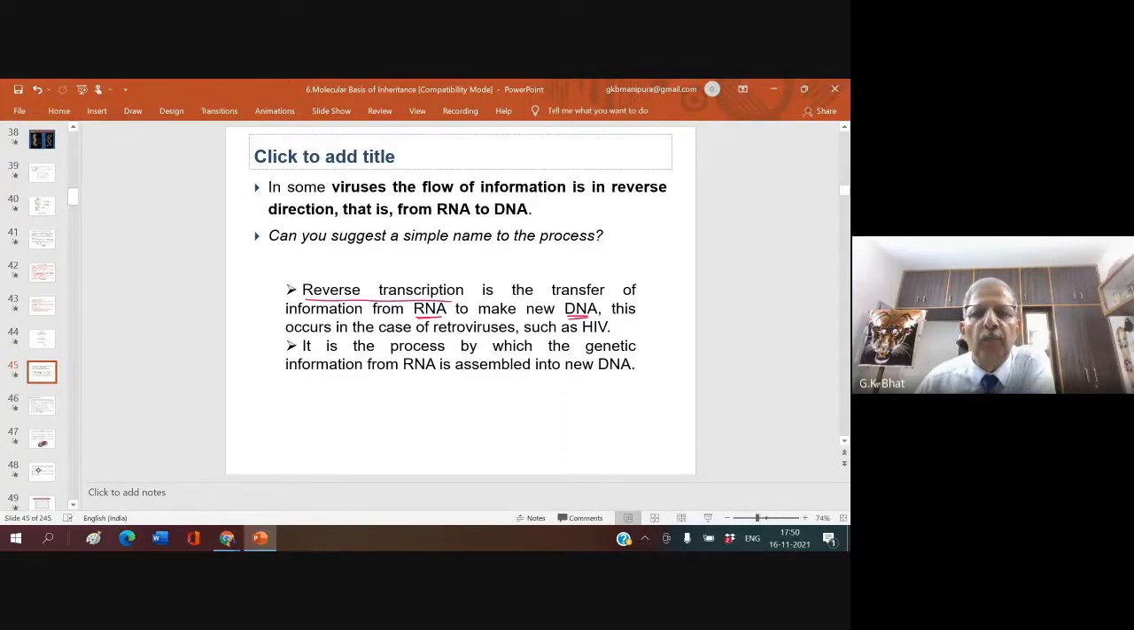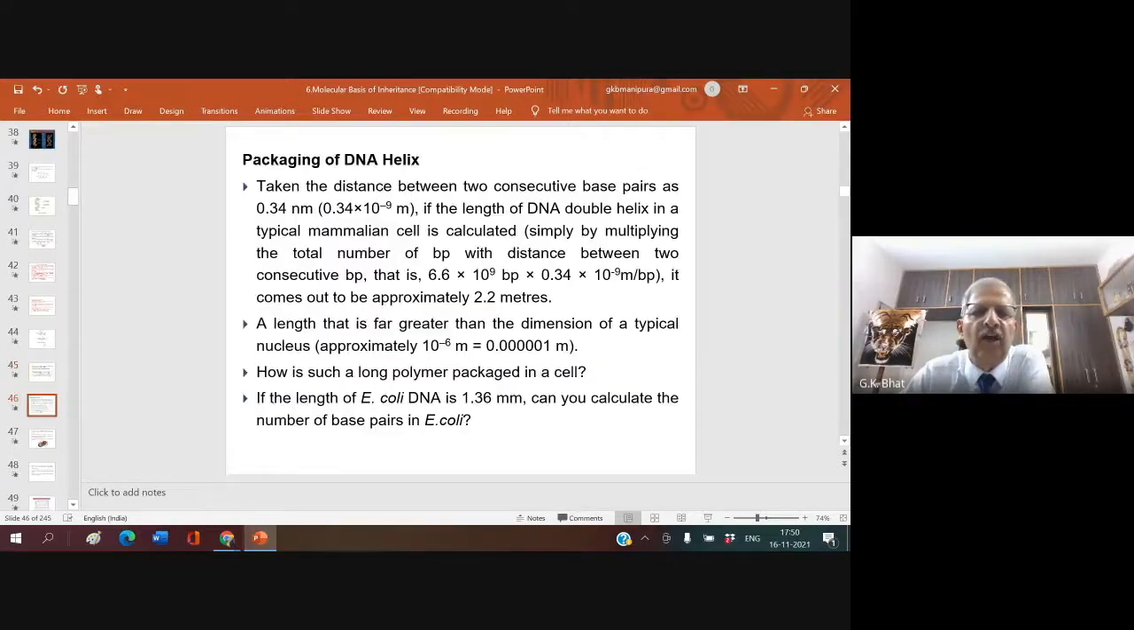This occurs in the case of retroviruses such as HIV. It is a process by which genetic information from RNA is assembled into new DNA. It is not that RNA is formed from DNA; DNA is formed from RNA. That is due to the reverse transcriptase enzyme.